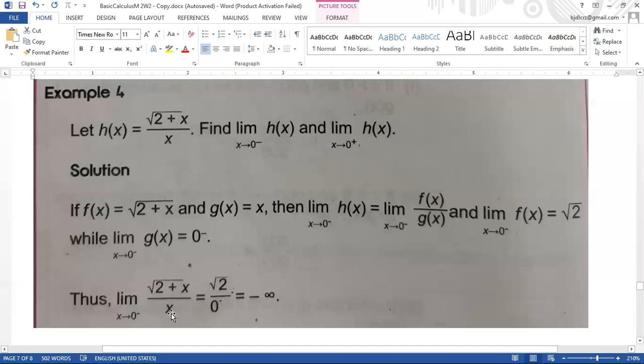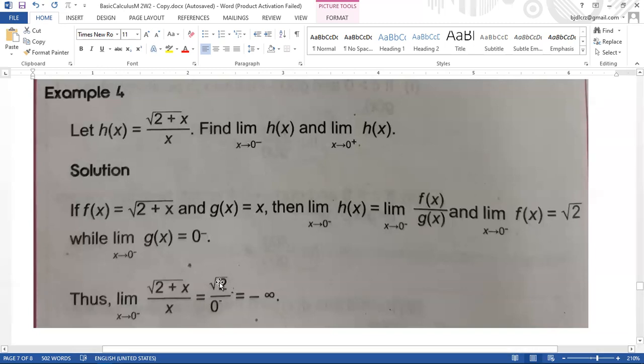And over x, we substitute 0 from the left directly. So square root of 2 over 0 from the left is equal to negative infinity. Here, this c, the square root of 2, is 1 point something.